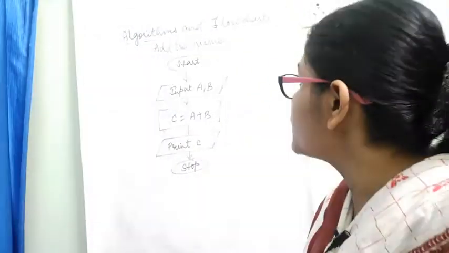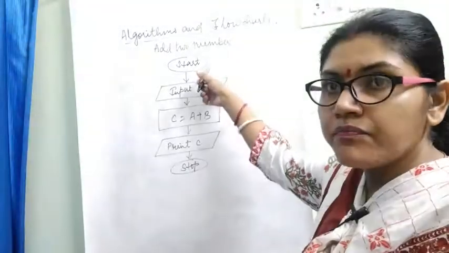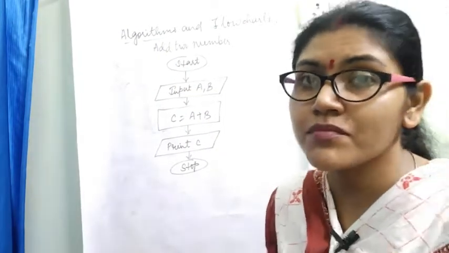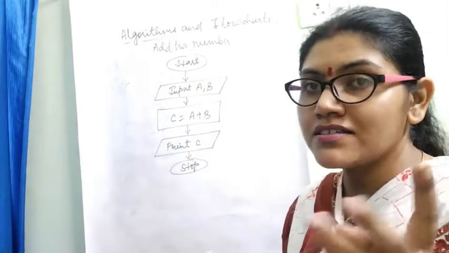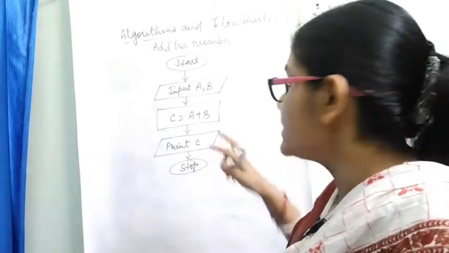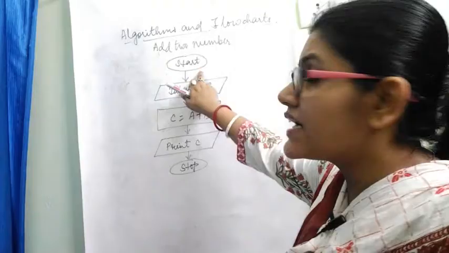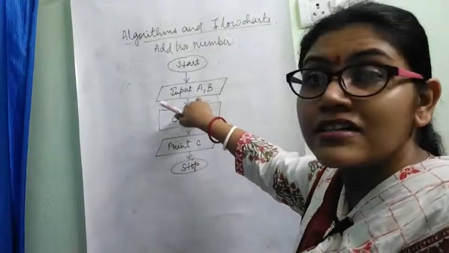Okay, let's see. This is one flowchart where we are adding two numbers. First, start. We always start. I told you about the terminal boxes, which have two points, start and stop. After start, we have to take which box?